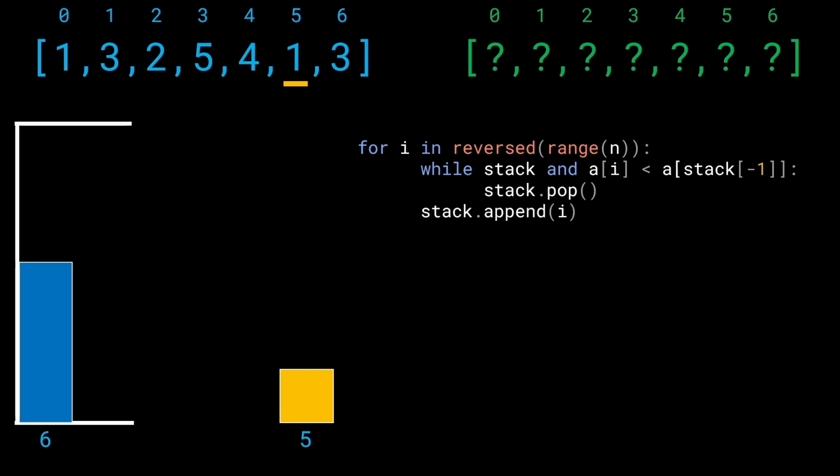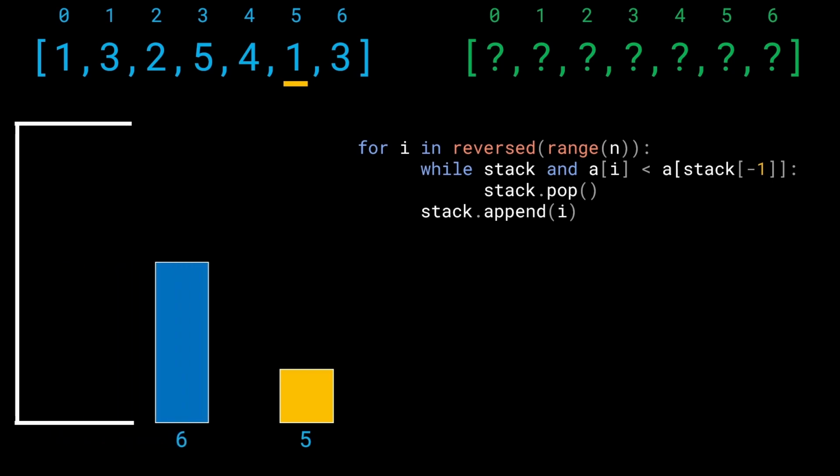Now, why are we doing this again? Remember that we have to maintain a monotonically increasing stack, which means that we can't allow the values lower than the current one to come into the stack. In other words, we have to do a stack.pop operation. So we'll pop the element 6 out. That is, we'll pop the index 6 out. And what will we do? Let's go ahead and remove this.